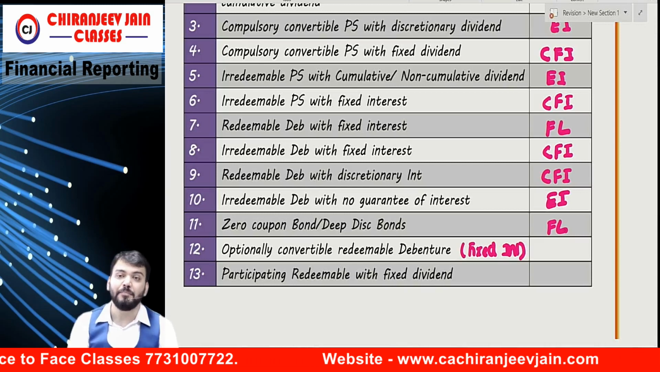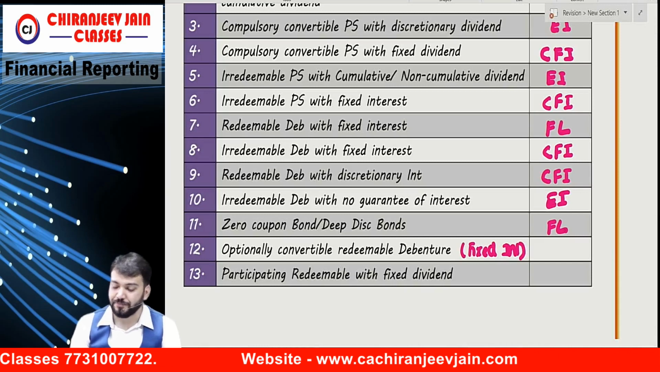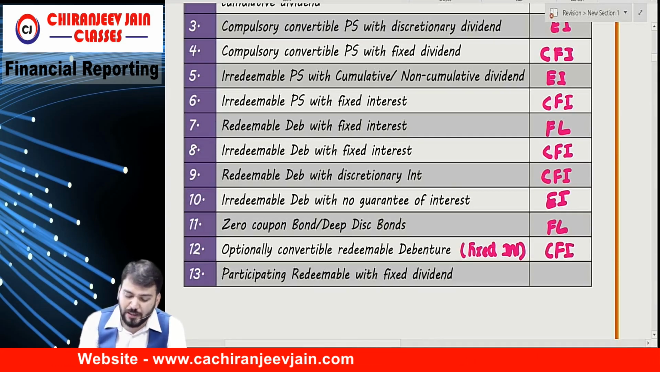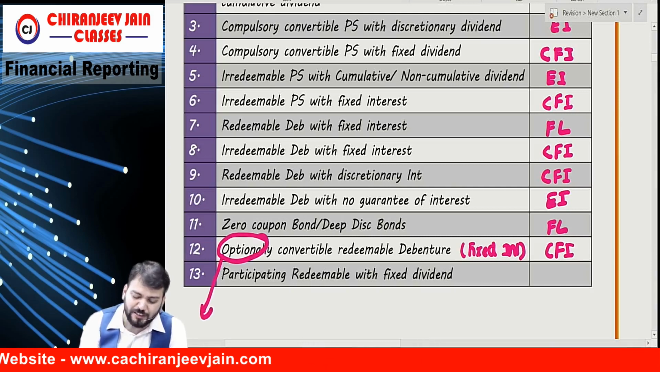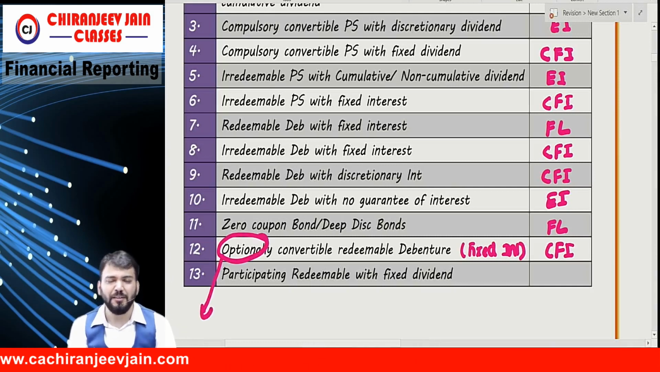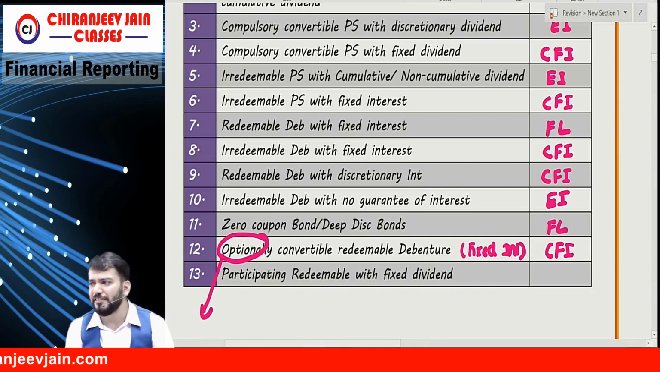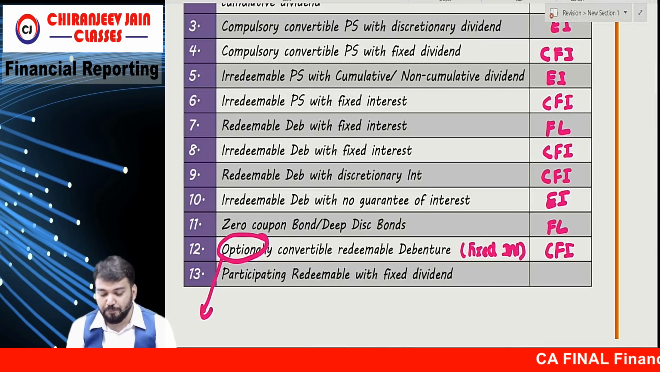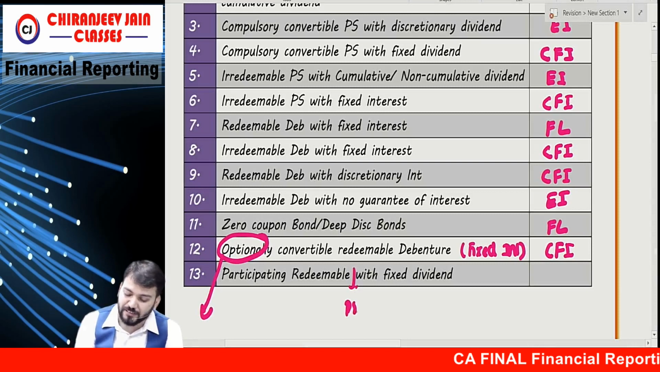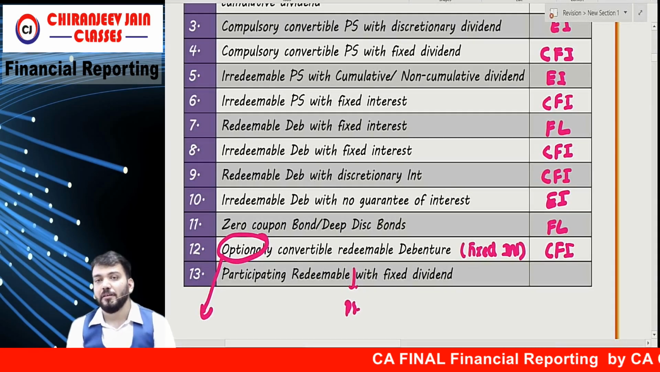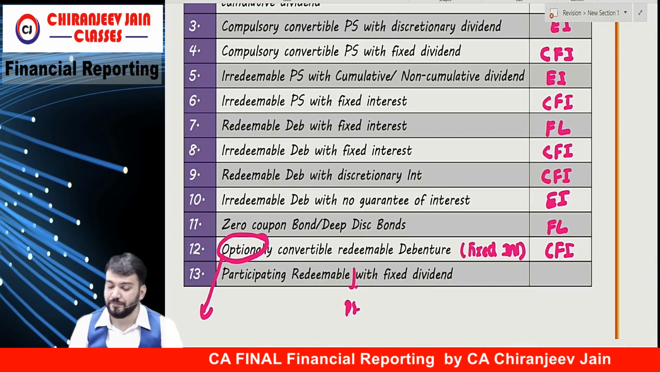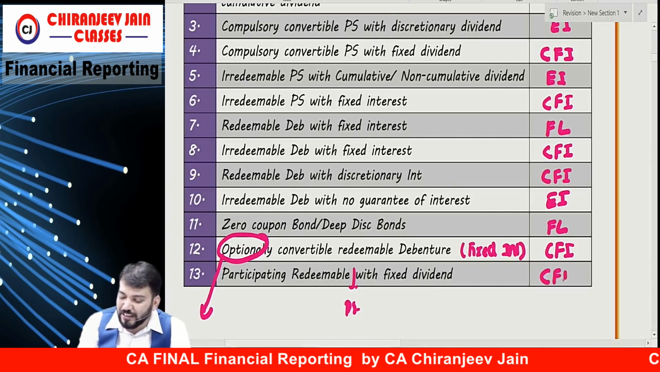Optionally convertible redeemable debenture with fixed interest. This will be a compound financial instrument because there is an option. I need to explain this somewhere. Okay? So I will take one example and explain why it is a compound financial instrument. Participating redeemable preference share with fixed dividend. It is a compound financial instrument.